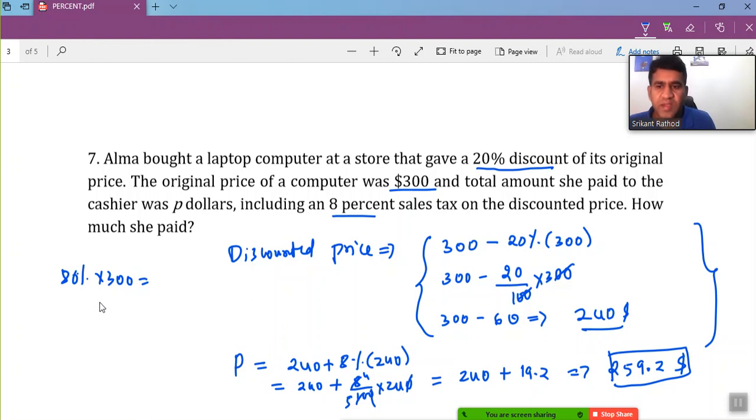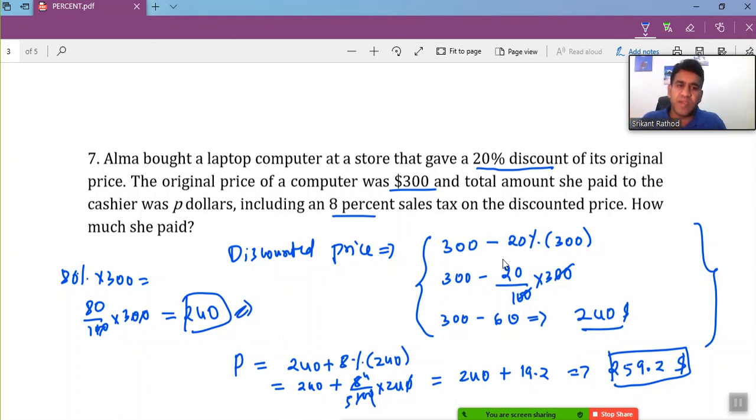If you solve it, 80 by 100 times 300, 8 times 3 is going to be 24, and this is going to be 240. So you can save your time. Anyhow, I'm getting the same amount here, 240 and 240, without doing the subtraction and all.